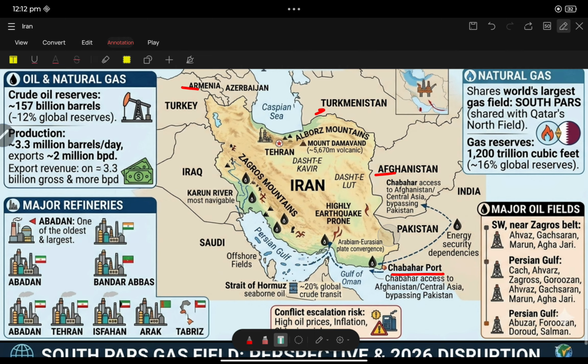These are not very important for the exam. Border countries are important for the exam. Now, strategic importance: the Strait of Hormuz plays a major role. 20% of global sea-borne crude oil passes through this strait. This is one of the most important strategic choke points.